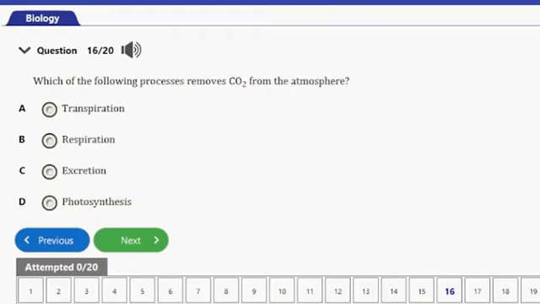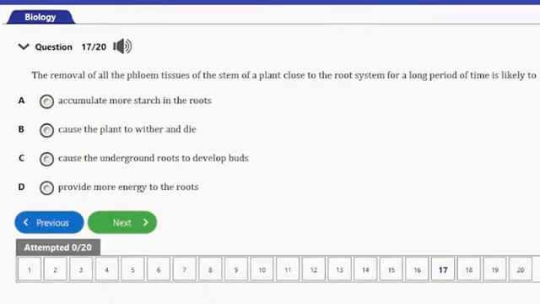Answer the next question. Question number 16 here. It says, which of the following processes removes carbon dioxide from the atmosphere? A, transpiration, B, respiration, C, excretion, D, photosynthesis. So guys, the process of photosynthesis actually removes carbon dioxide from the atmosphere, since plants will absorb carbon dioxide from the atmosphere and release oxygen. So let's consider the next question.